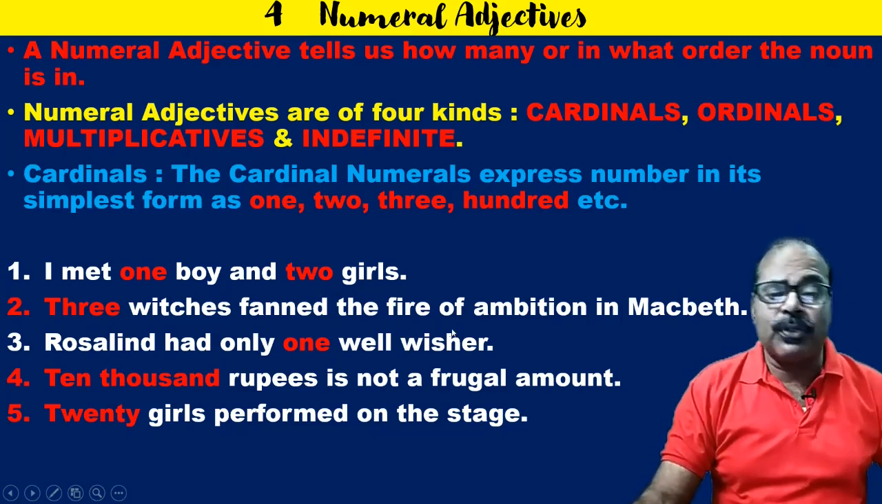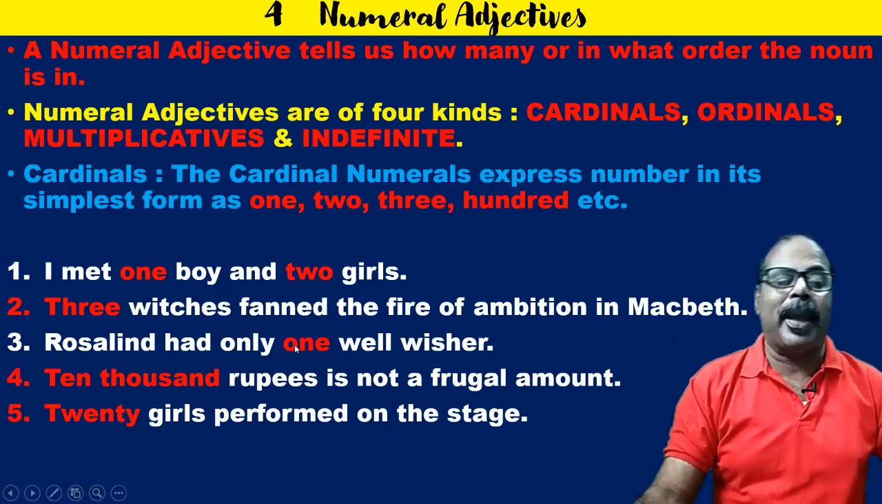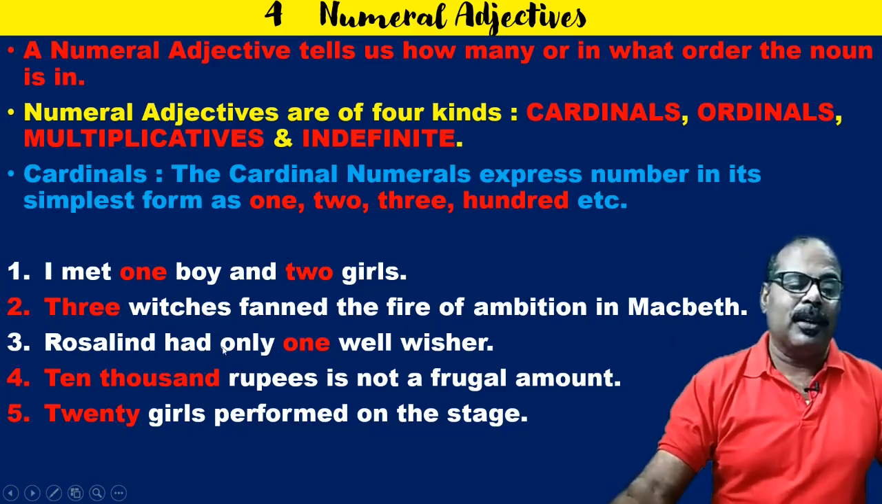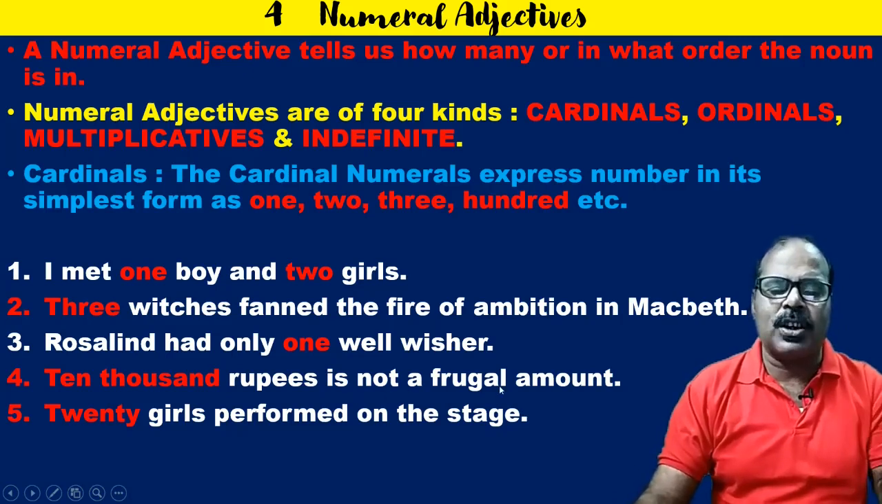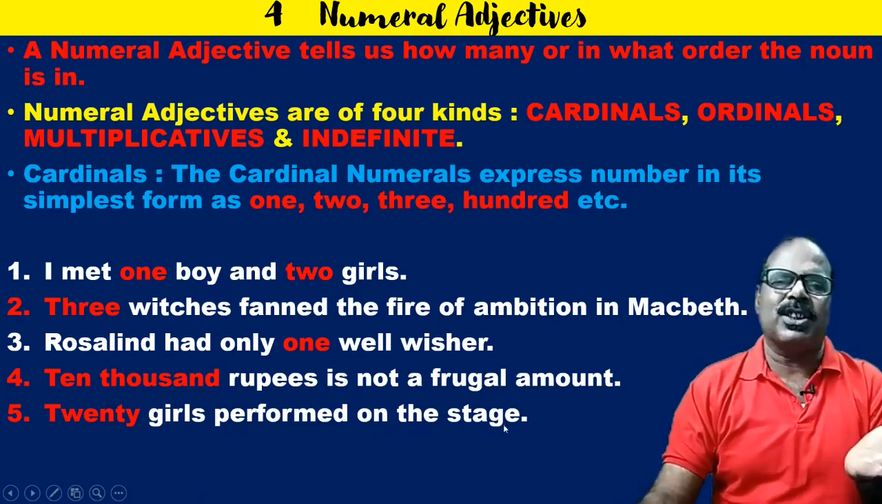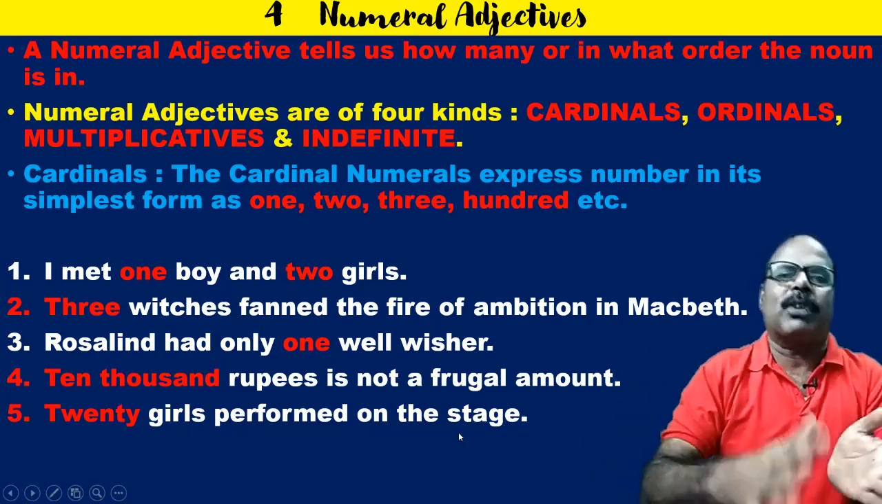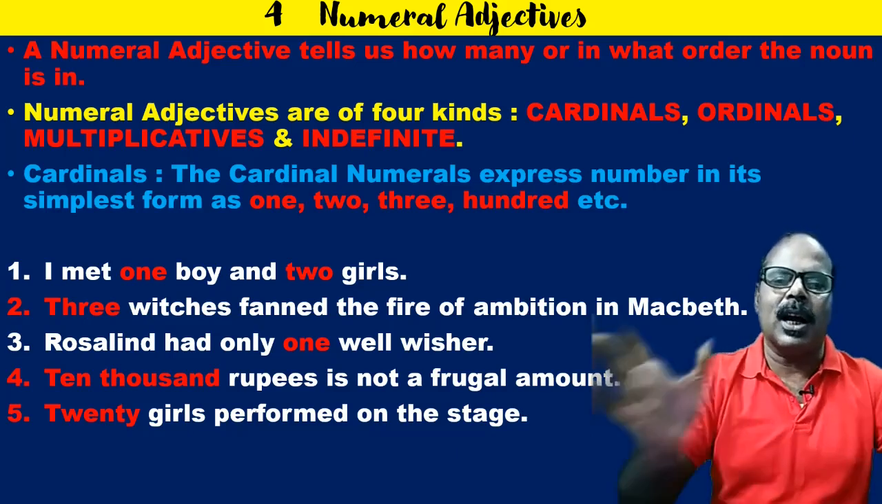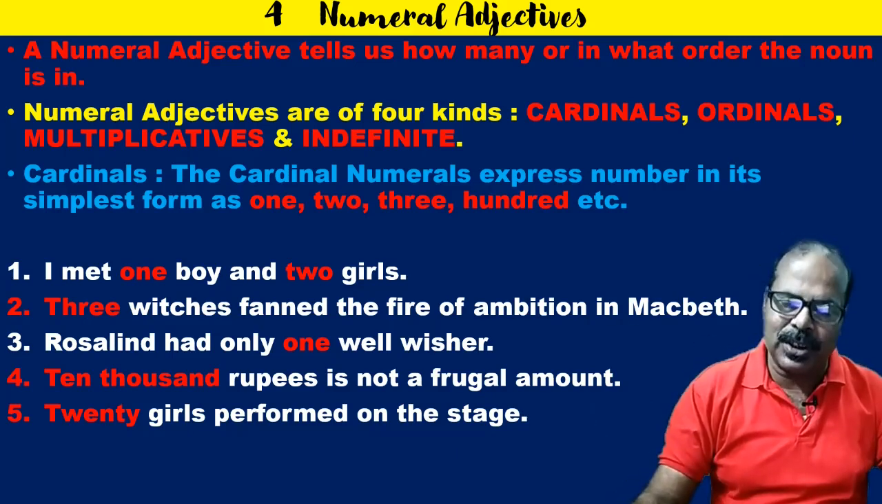Three witches fanned the fire of ambition in Macbeth. Rosalind had only one well-wisher. 10,000 rupees is not a frugal amount. 20 girls performed on the stage. So whenever there is any number that qualifies the noun, that tells about the noun, is the cardinal numeral adjective.